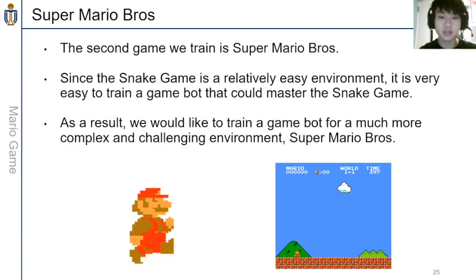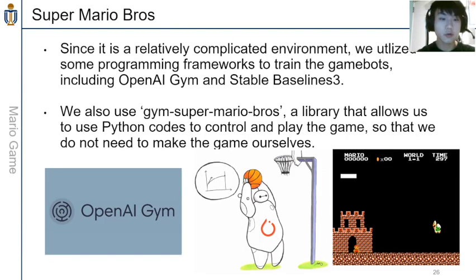Since the snake game is a relatively easy environment, it is very easy to train a game bot that could master the snake game. As a result, we would like to train a game bot for a much more complex and challenging environment, Super Mario Bros. Since Super Mario Bros. is a relatively complicated environment, we utilized some programming frameworks to train the game bots, including OpenAI Gym and Stable Baselines 3.